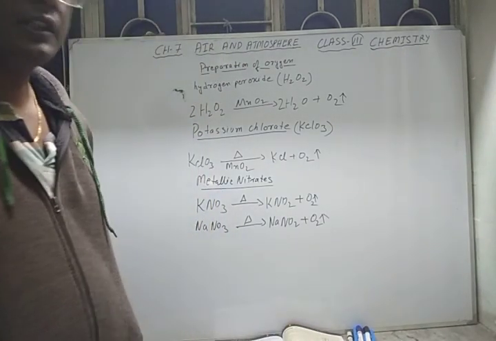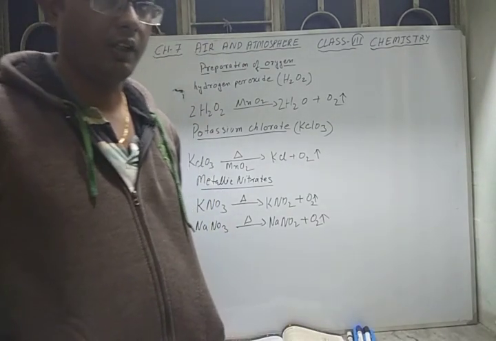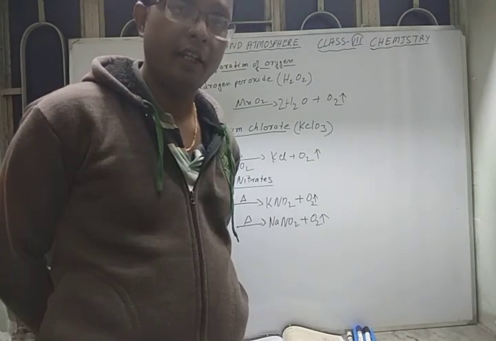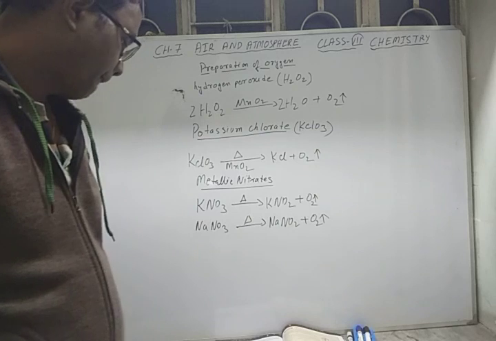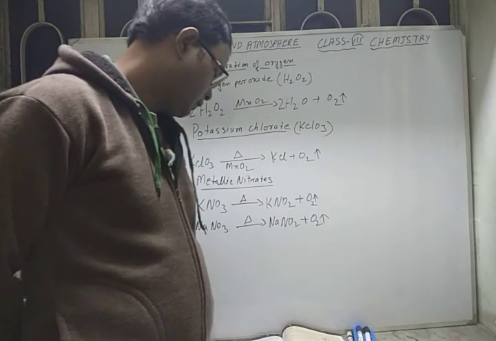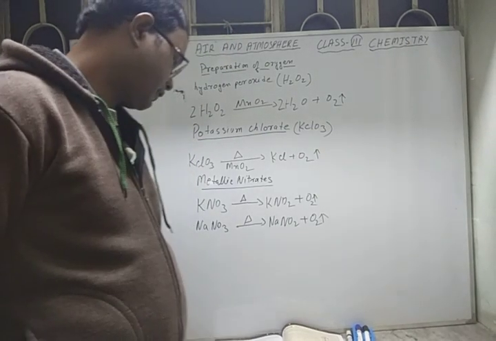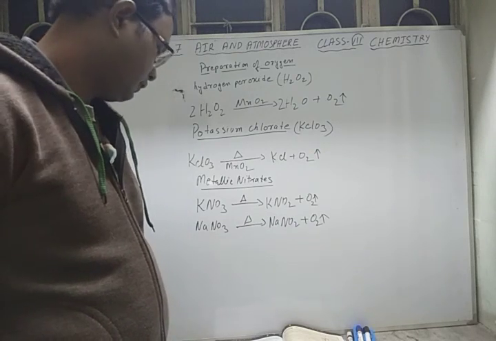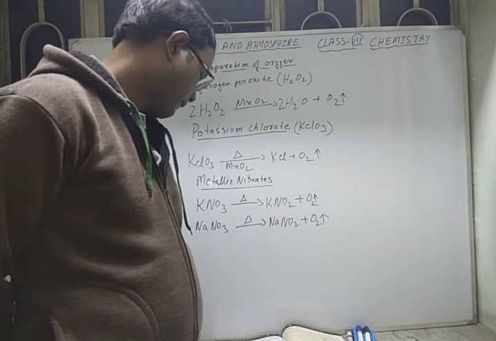Properties of oxygen. Oxygen is a colorless, tasteless and odorless gas. It is slightly heavier than air. It is more soluble in water than nitrogen.